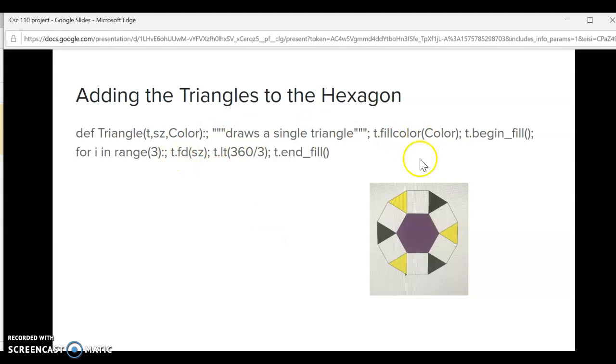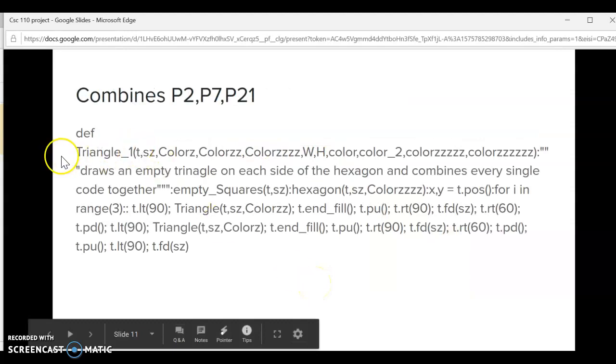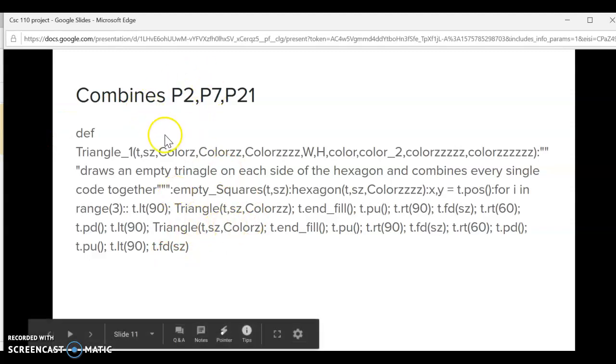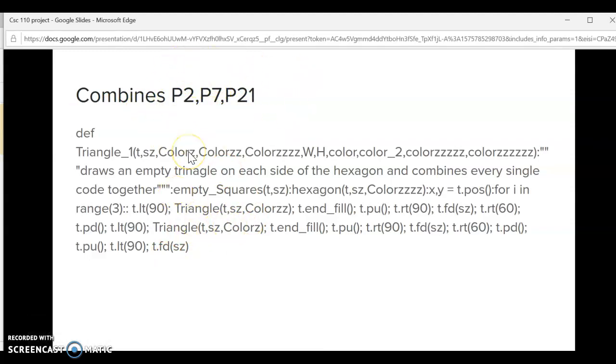And then this one basically constructs a single triangle, which I'm going to be explaining in the next slide, which draws a single triangle, fill in color, to begin fill, find range 3, forward size, turn angle, and end fill. And so in this slide right here I combine patterns 2, 7, and 21, which I've explained before. And so I make a function. This basically draws a triangle on each side of a hexagon. It combines every single code together. So I use empty square and hexagon as empty function.